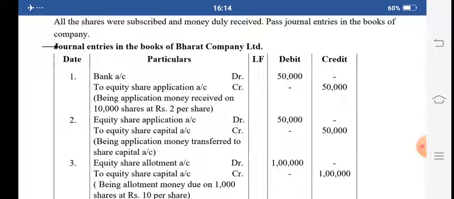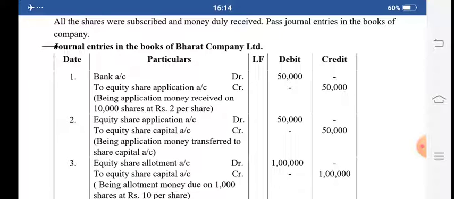Now first, related to the application money. Bank account debit rupees 50,000 to equity share application account credit rupees 50,000, being application money received on 10,000 shares at rupees 5 per share. Actually it should be rupees 5 there, but it was written as rupees 2 by mistake, so we have to write 5. 10,000 into 5 is rupees 50,000. Like this we have to pass.